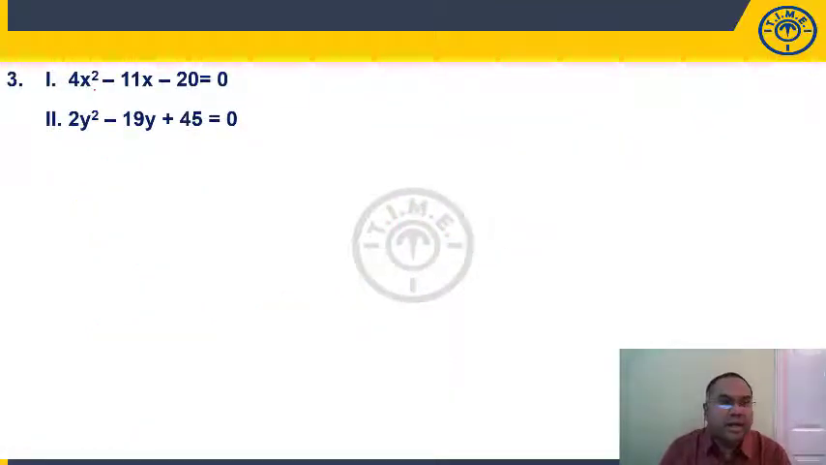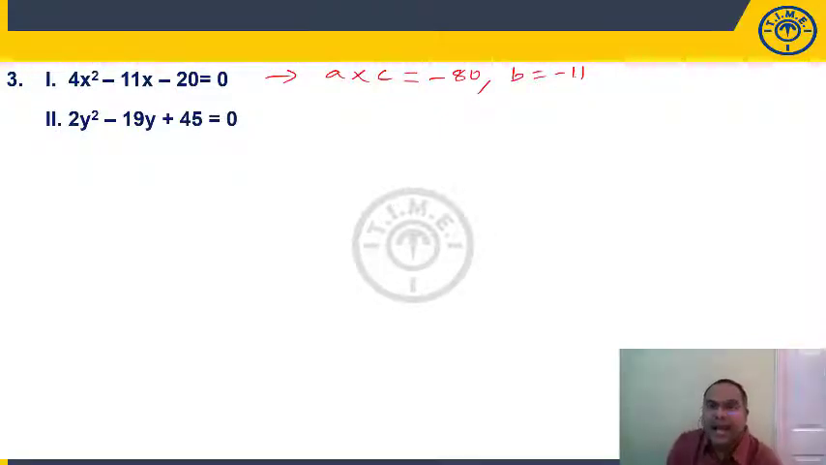Question number 3, students. 4x square minus 11x minus 20 is equal to 0. So how much is A into C? 4 into minus 20 will get minus 80 and B is equal to minus 11. Now write B as a difference of two numbers such that their product is equal to 80. Right?